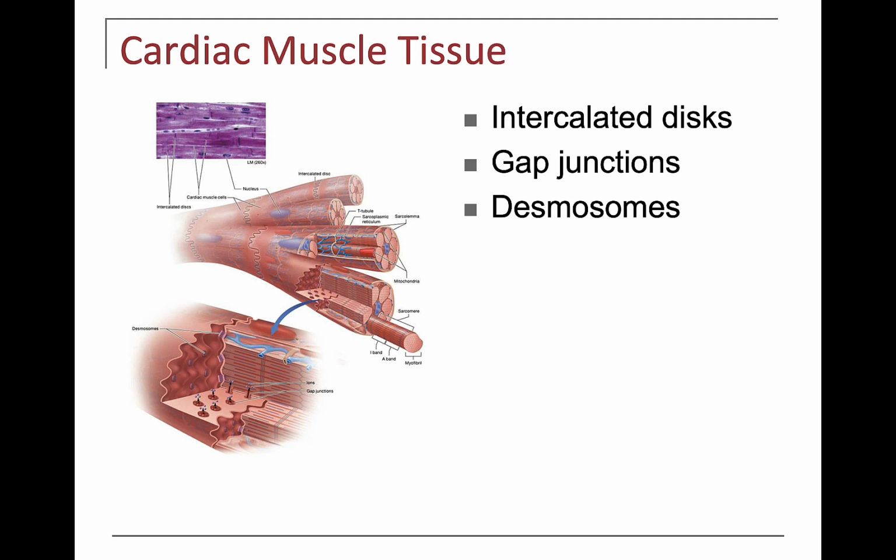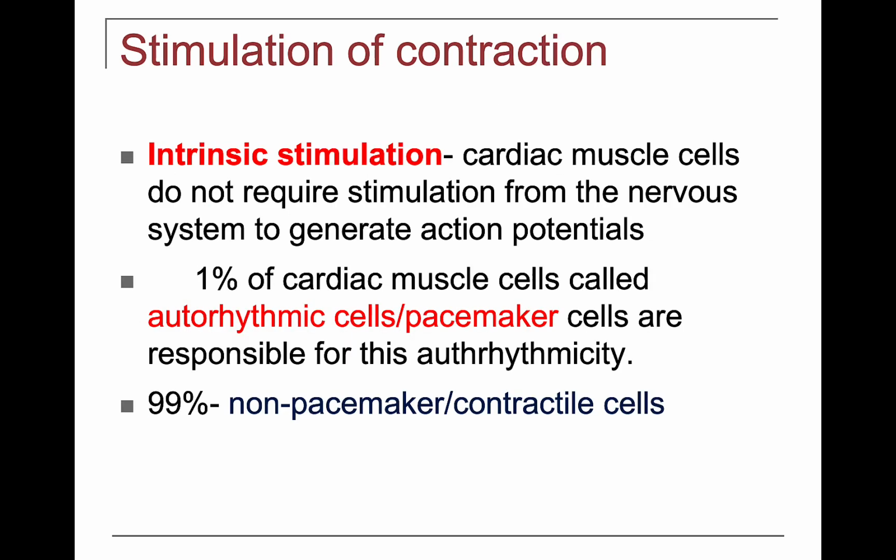Gap junctions, as you can see in the bottom figure, are just open channels with proteins called connexons that allow ions to go in between the cytosol of two adjacent cardiac muscle cells, and desmosomes tightly anchor the cytoskeletons together so that the cells stay together when the heart is contracting.